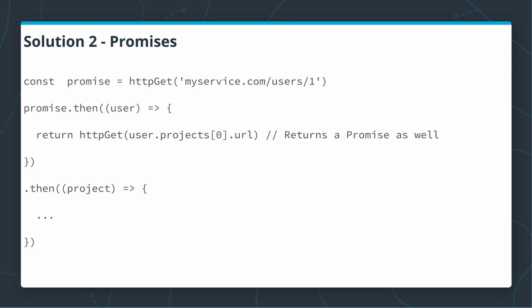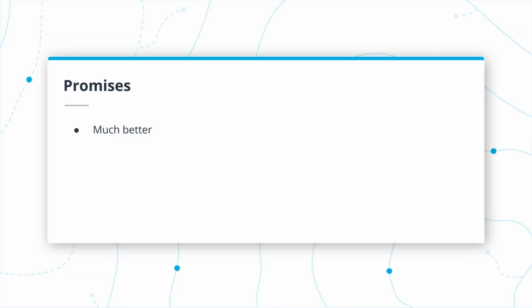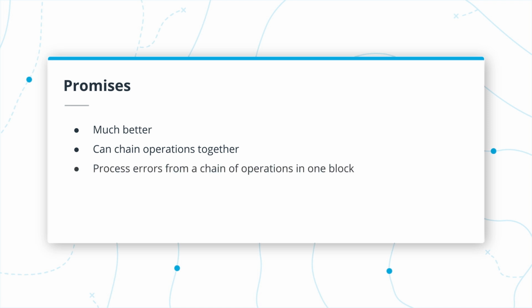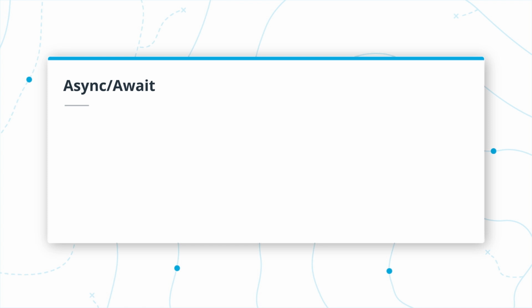Now, if we want to process an error, at the end of the chain, we can just call the catch method and provide a callback that will be called if an error has occurred. And now this is already a big win. The code became much cleaner, and we can just chain as many operations together as we want to, and we can process errors from this chain in one block, which is much better, but it still doesn't seem like writing normal code. There still will be calling this then and catch methods and providing those callbacks.